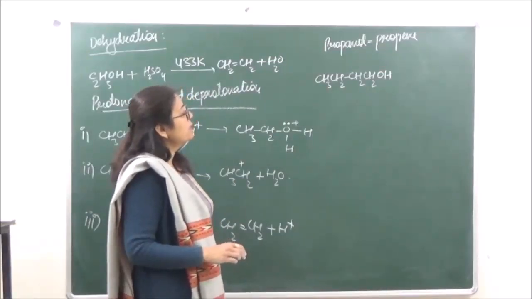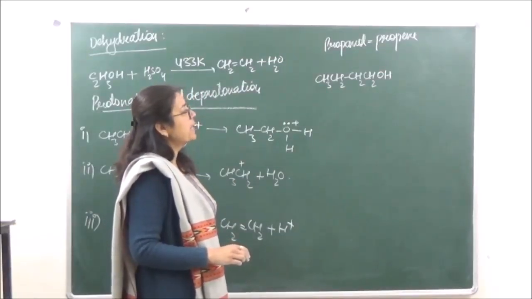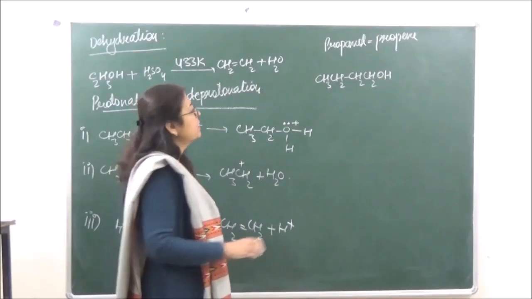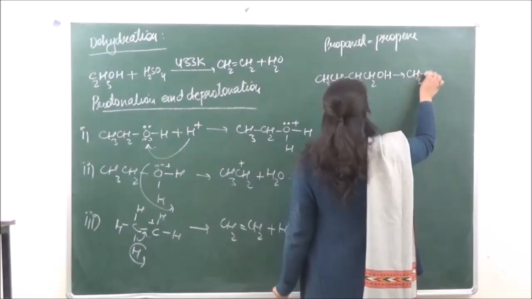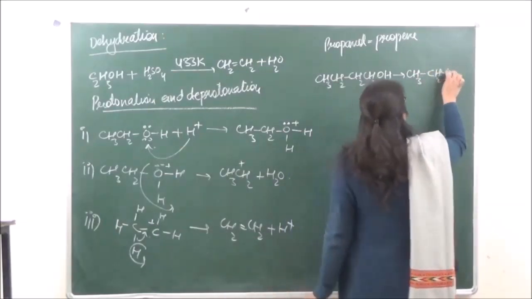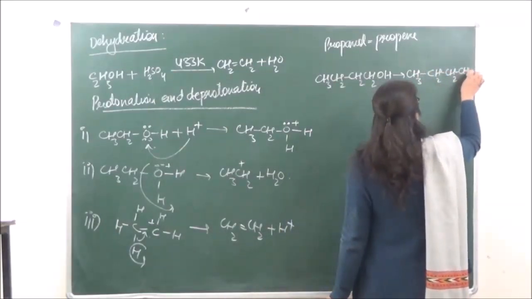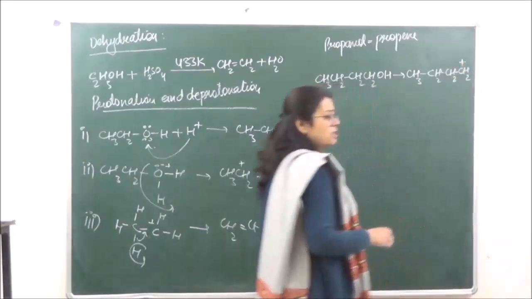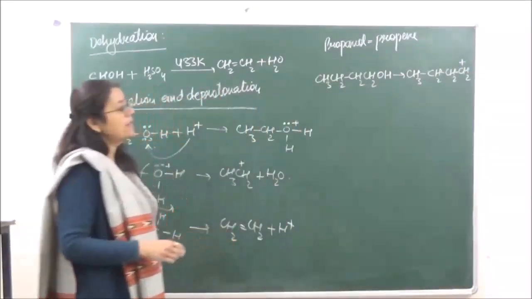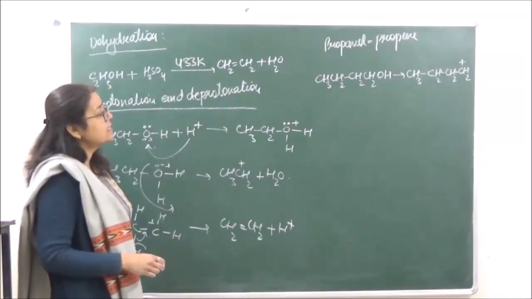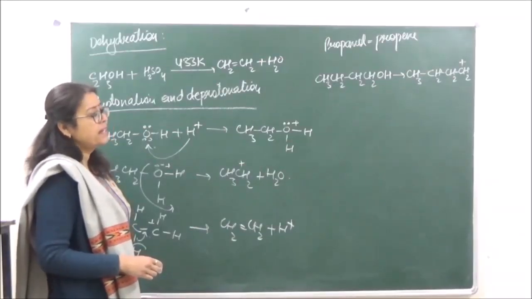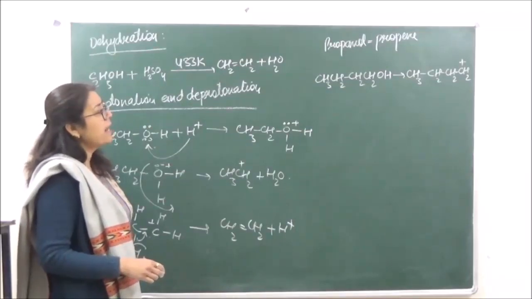Okay. Now over here, when we are protonating it and then removing the water from there, the carbocation which is going to be formed over here is going to be CH3CH2CH2 and positive charge, right? So this is a 1 degree carbocation. Okay. Now over here, this has a tendency to go to a 2 degree carbocation by taking a hydride shift.